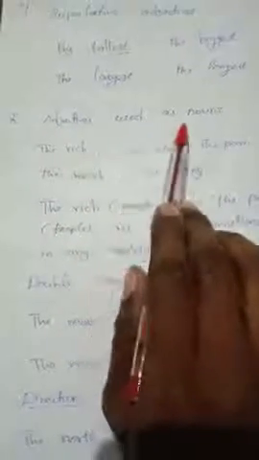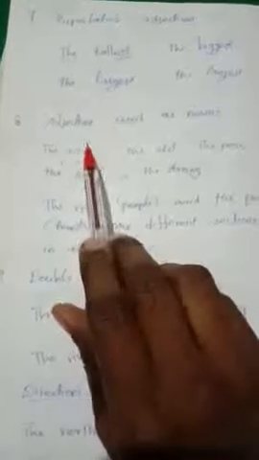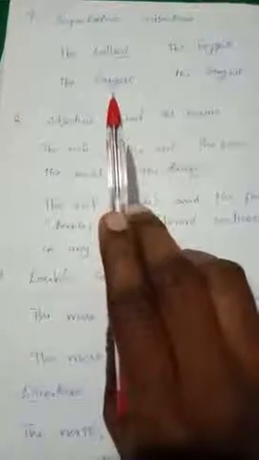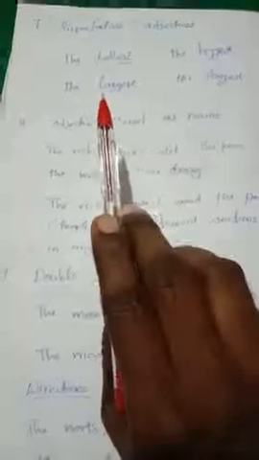Okay, then, sorry. Eighth one, adjectives used as nouns. So this is called the adjective: rich, richer, richest. So in the above topic, superlative adjectives, when you find the est words, we have to use the in simply saying.